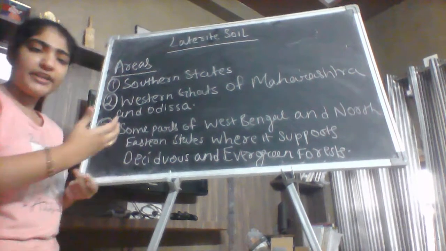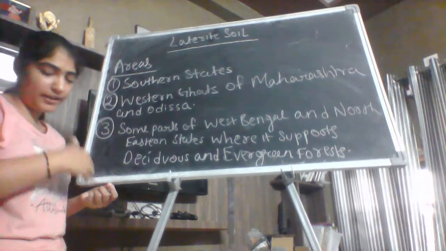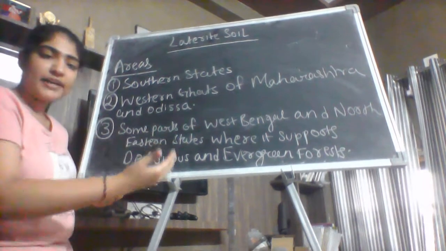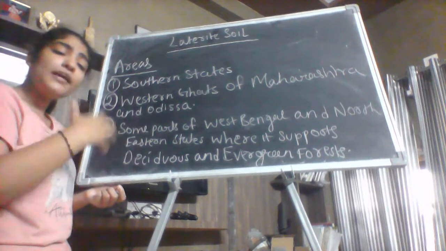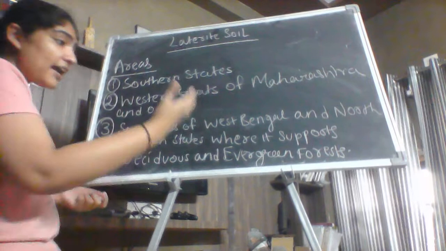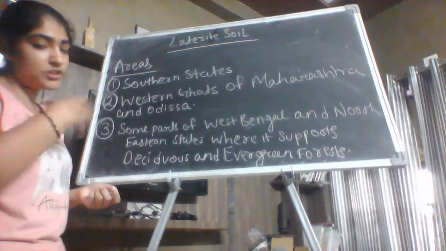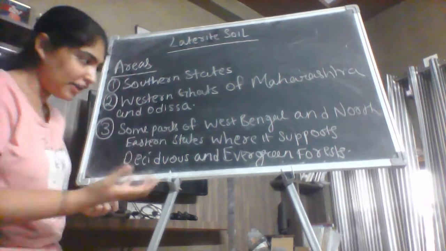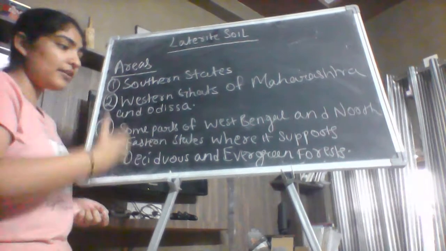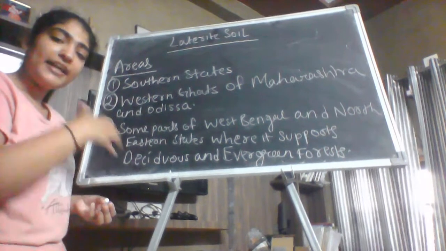Now what are evergreen forests? Evergreen forests are the opposite of the deciduous forest, as the evergreen forests are the rainforest. They appear always green because they do not shed their leaves. Now the example of the evergreen forest tree is the eucalyptus, which protects your hair from dandruff. So these are the areas where we find the laterite soil.